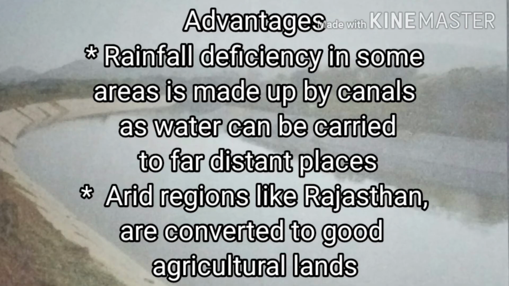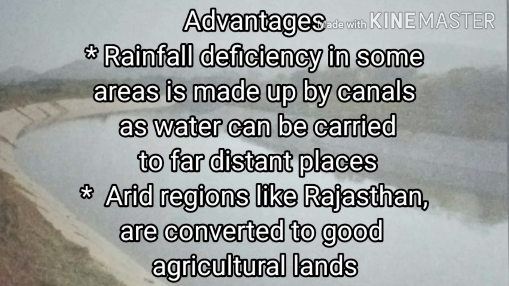What are the advantages of canal irrigation? For example, in rainfall deficient areas in India like Rajasthan, the canals can carry a large amount of water to such places. Then arid regions in Rajasthan itself are now converting into good agricultural land by the use of water from the Indira Gandhi Canal. This canal is taking water from Bhakra Nangal Dam, which is constructed over the Sutlej River.